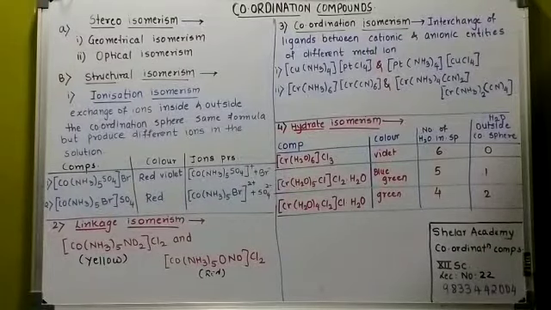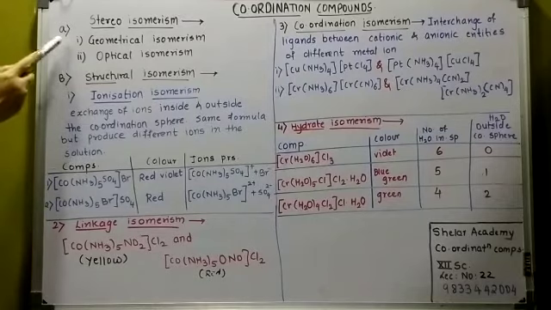Lecture number 22. Let us proceed with the last part of the lesson, that is isomerism. You know what is the meaning of isomerism, no need to explain this, right? Isomerism is classified into two, that is geometrical and optical isomerism. These two isomerisms are a straightforward question asked in the exam.